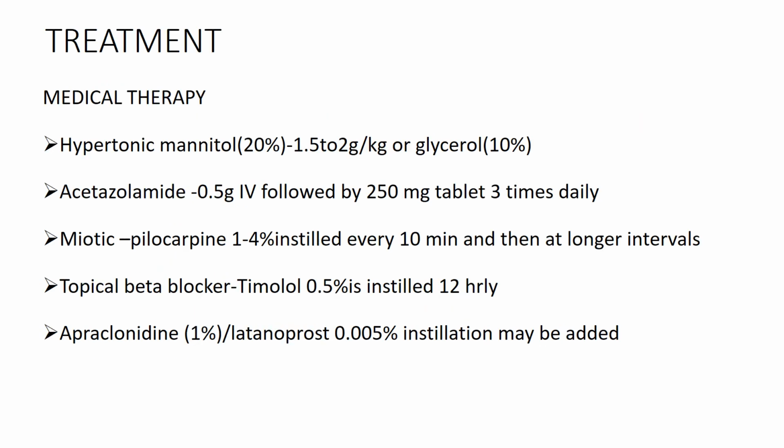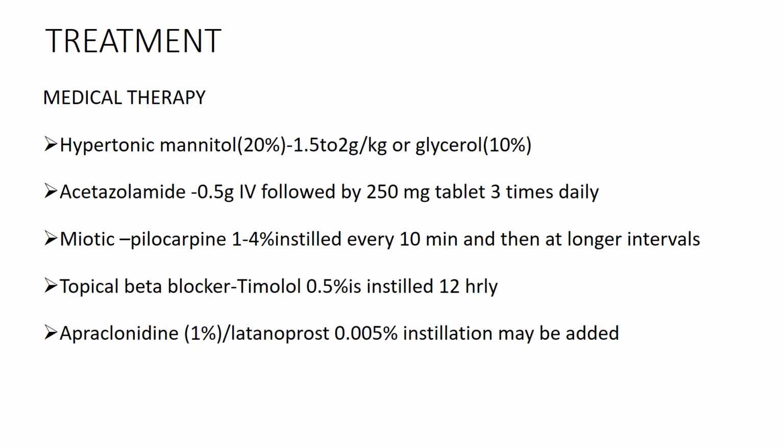So for the medical management of acute angle closure glaucoma, we use certain agents which rapidly reduce the intraocular pressure. For that purpose, we use osmotic diuretics like hypertonic mannitol or glycerol, acetazolamide, initially IV followed by the oral route, then topical pilocarpine, topical beta blockers, alpha agonists or prostaglandin analogs.